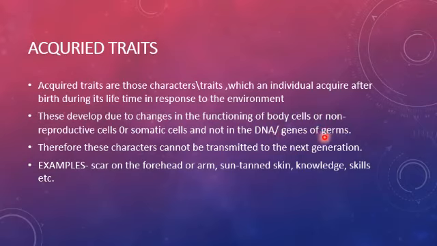So these characters cannot be transmitted to the next generation. The changes take place in the somatic cells of the individual, not in the DNA of a germ cell. Therefore, they cannot be inherited from generation to generation, or you can say to the next generation.